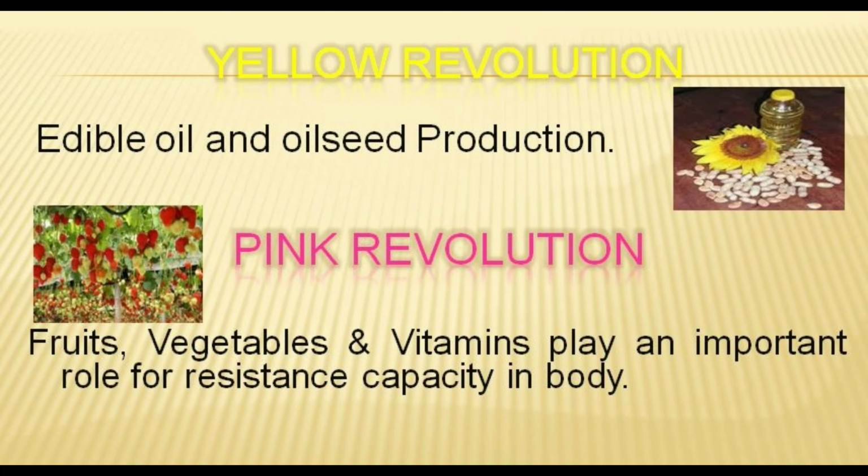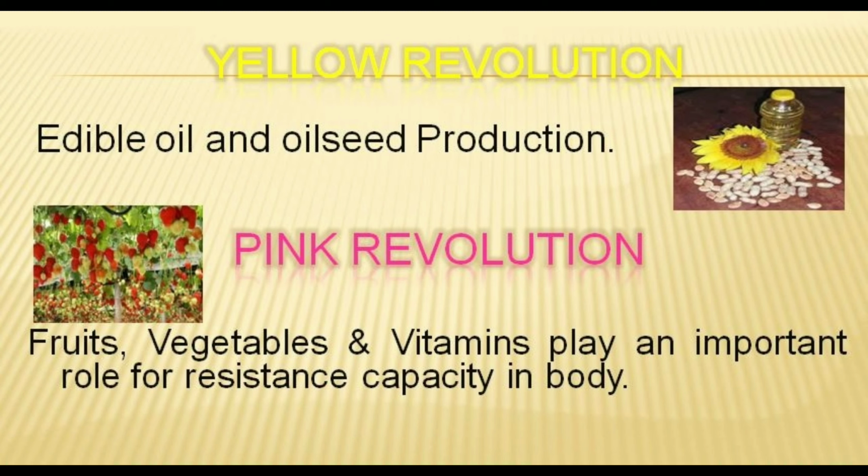Next revolution is Yellow Revolution. Yellow Revolution was done for edible oils and oilseed production. Means जो oil we use for eating and oil which is taken out from seeds, in that changes were made and which comes under Yellow Revolution.